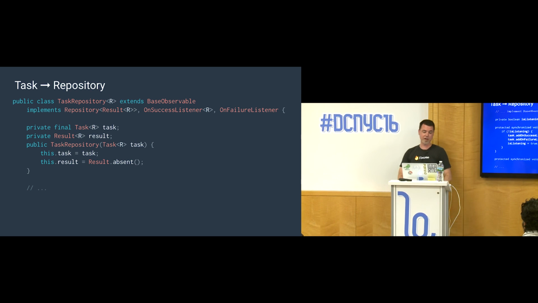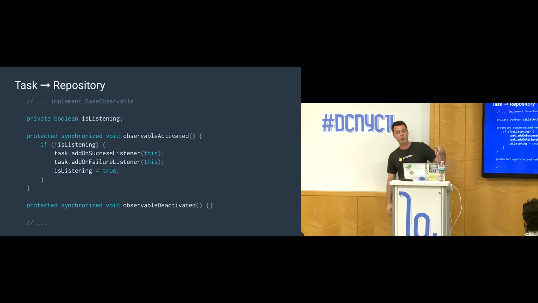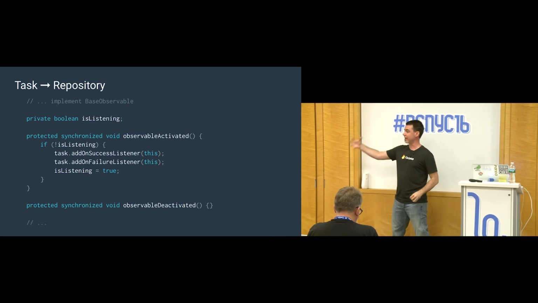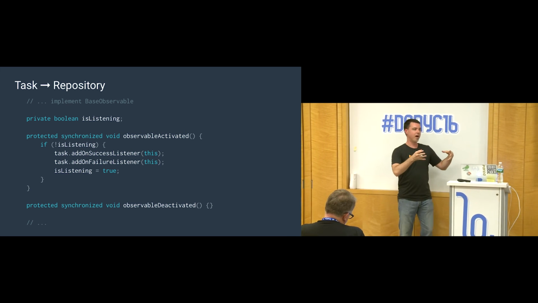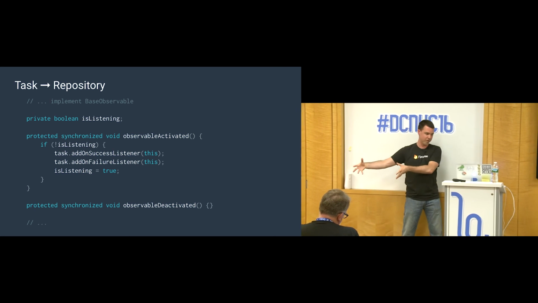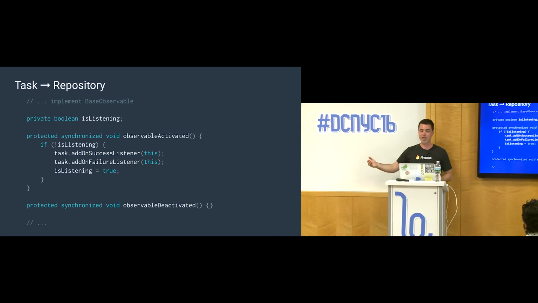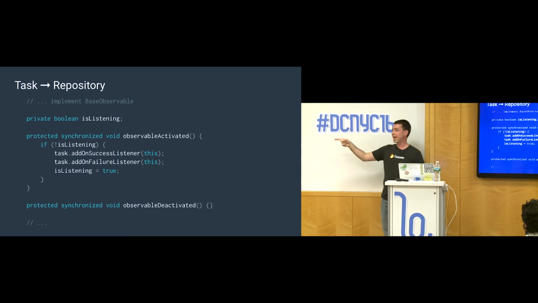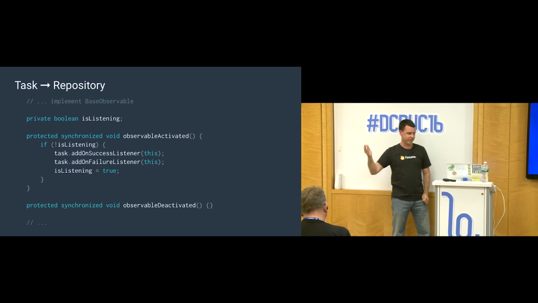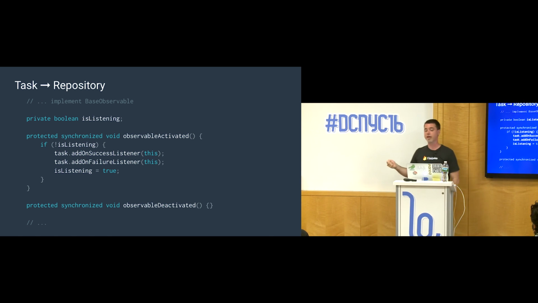So inside the TaskRepository, there's two methods we need to implement for BaseObservable. One is called observableActivated, which means there's a listener active that's triggered from going from no updatables to at least one updatable. So when we get our first updatable, we're going to turn around and say that task that we're interested in receiving the result from, we're going to register an error and a success listener on it, and we're going to mark that we're listening.